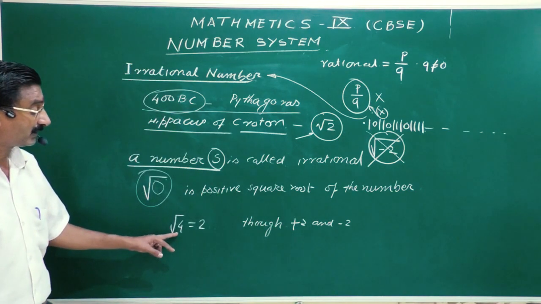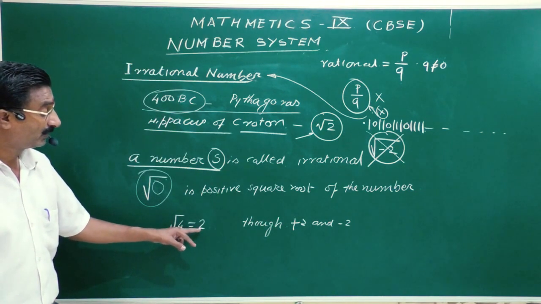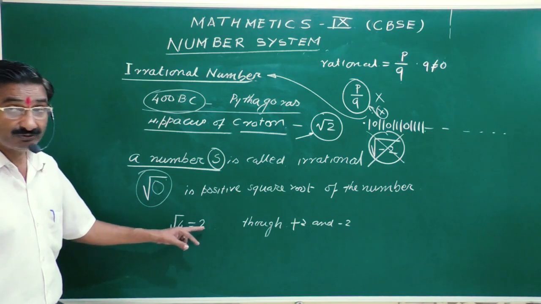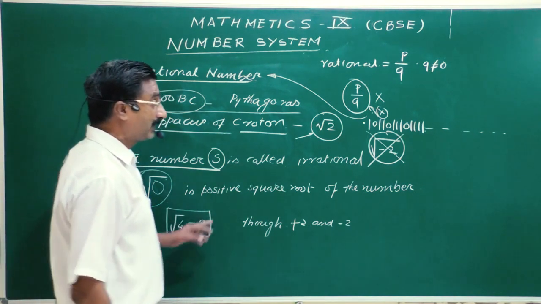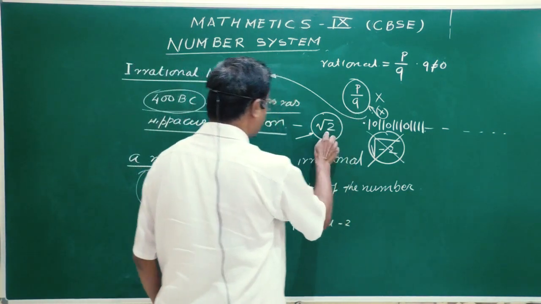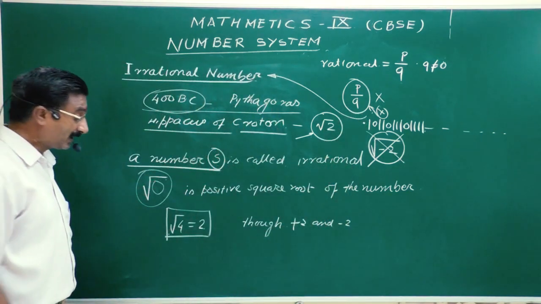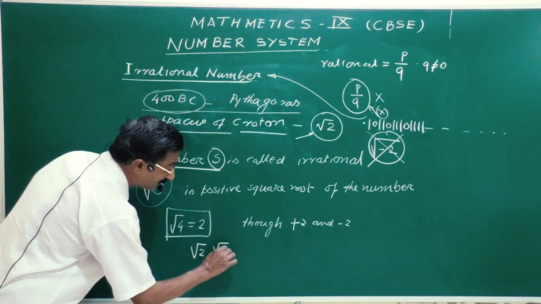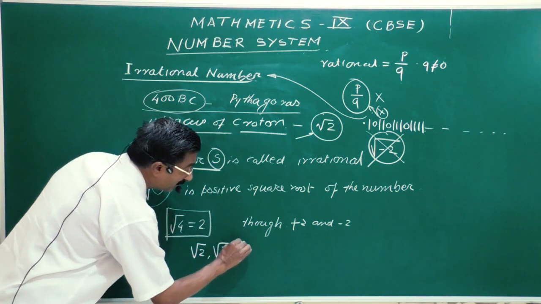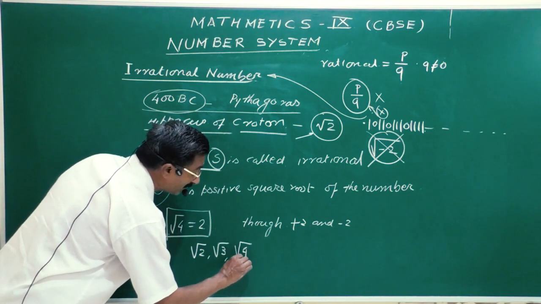So that's why under root 4, or square root of 4, is equal to 2. But now here you can see under root 2 is an irrational number, under root 3 is an irrational number, under root 4 is not an irrational number.